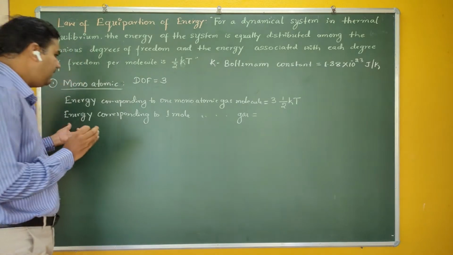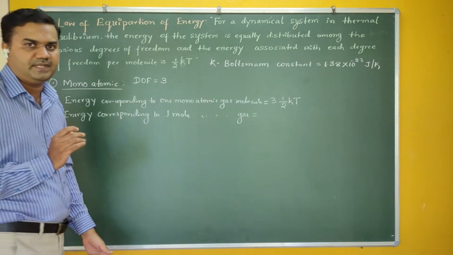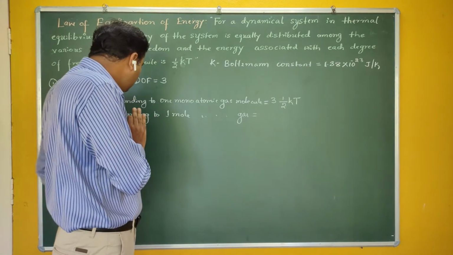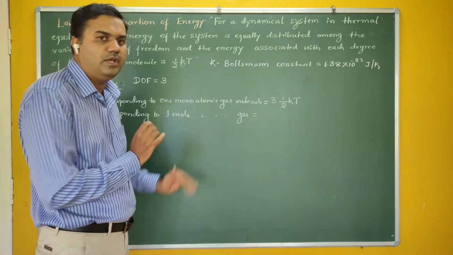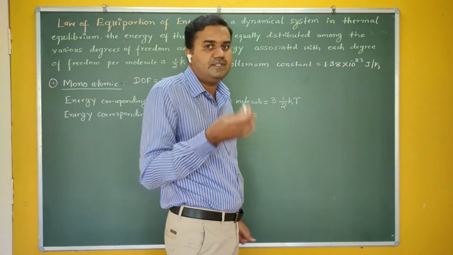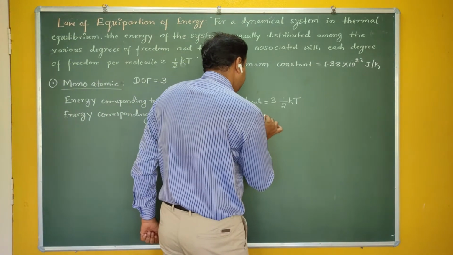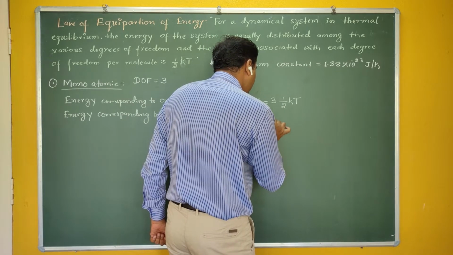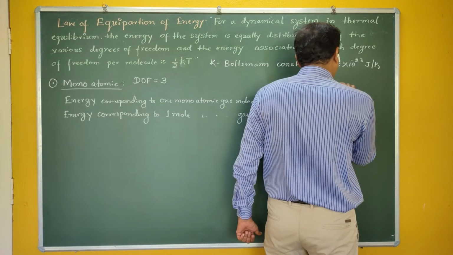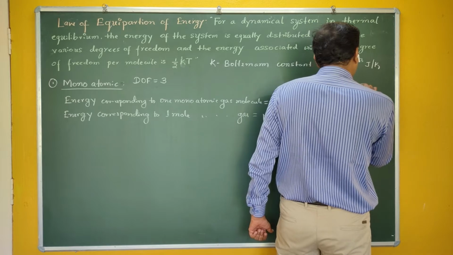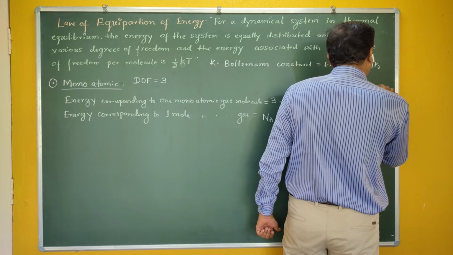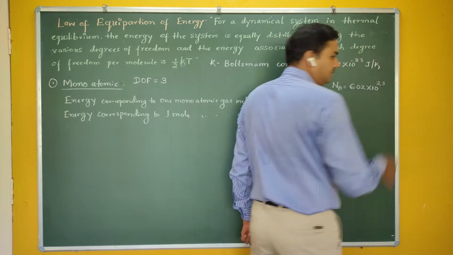So you have to find the energy corresponding to 1 mole of a gas. What is the number of gas molecules in 1 mole? You know that it is equal to the Avogadro number, let me write Na. Avogadro number is nothing but 6.02 into 10 raised to 23.